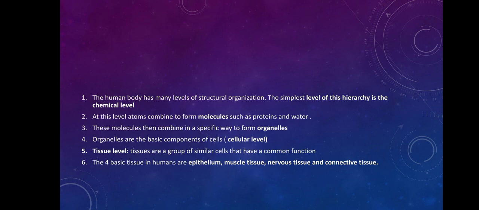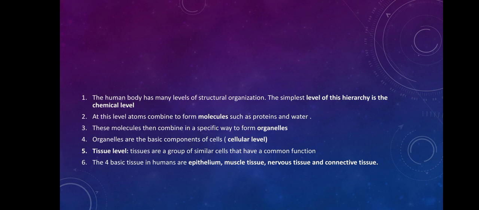Note, just as a side, we have four basic types of tissue: the epithelial tissue, the muscle tissue, the nervous tissue, and the connective tissue. In our subsequent classes, we'll see how these various tissues perform their functions and the location of these tissues in the body, so where we can find them.